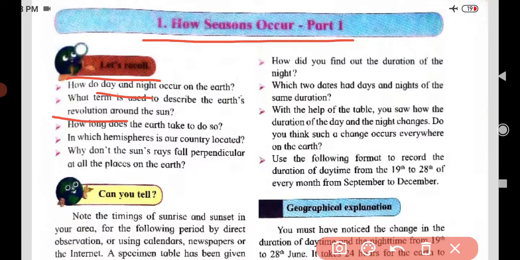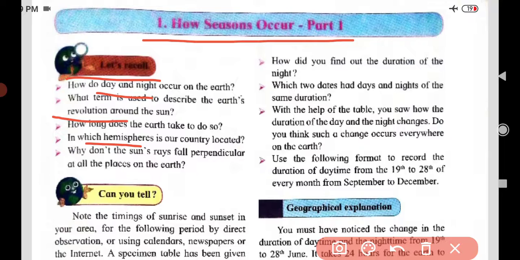In which hemisphere is our country located? Dear students, we have understood the northern hemisphere and the southern hemisphere, and you have to find out and comment the answer: in which hemisphere is our India located?